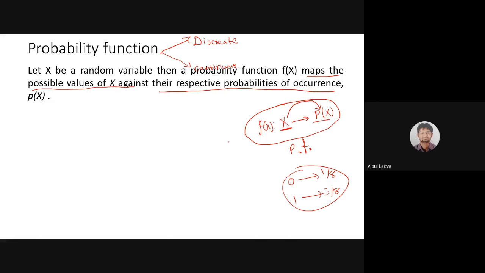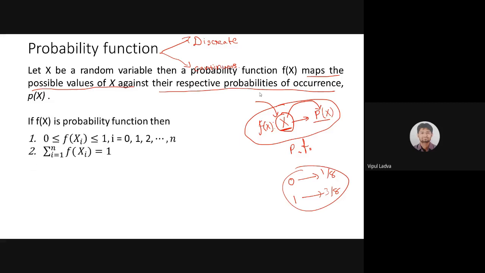Now, the things matter whether I'm dealing with a discrete random variable or a continuous random variable. Okay, let me categorize that. If f of x is a probability function, then before going for that, we need to discuss two properties of the probability function. What should that be?